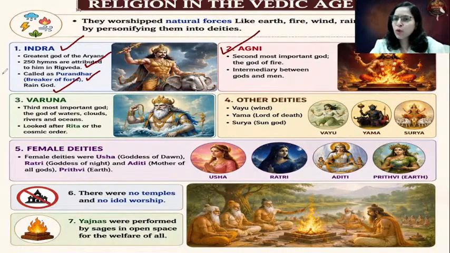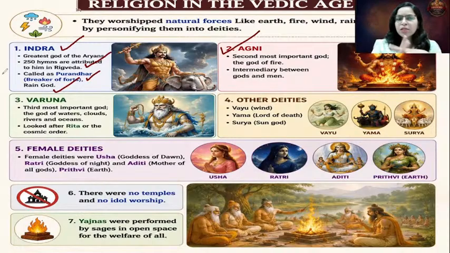And that smoke will go to the Almighty, and your message will reach the Almighty. So Agni was considered to be the second most important god of the Rig Vedic Aryans, and an intermediary between God and men. All the messages would be conveyed to God through that fire.